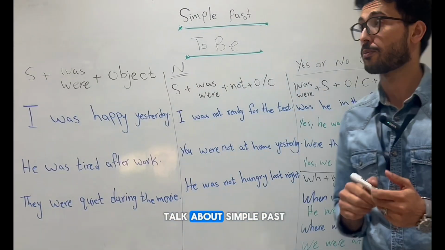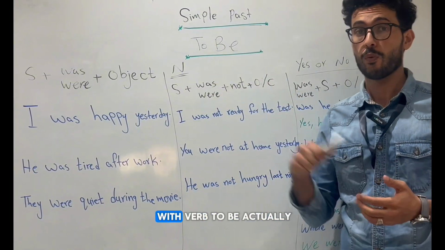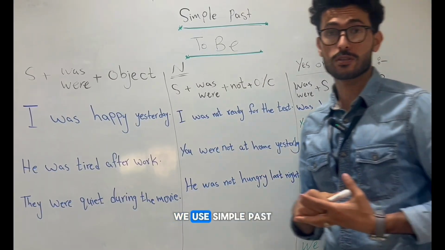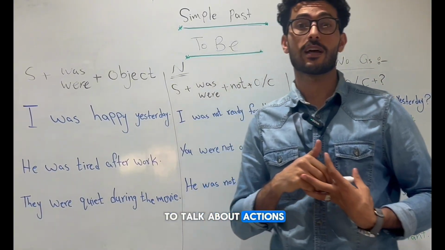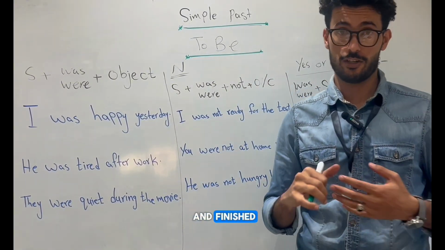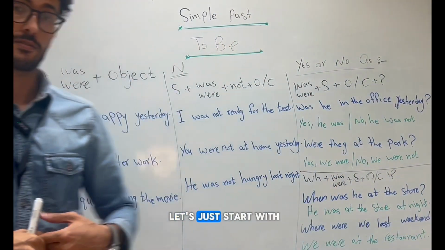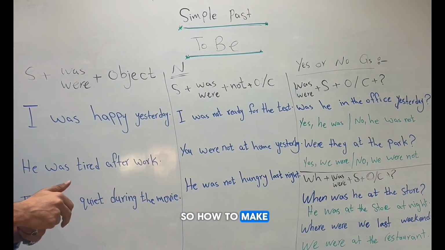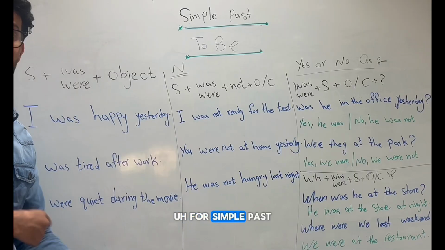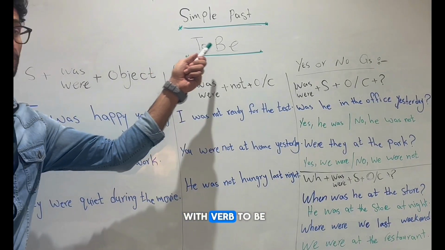Today we're going to talk about simple past with verb to be. Actually, we use simple past to talk about actions that happened in the past and finished. So first of all, let's start with how to make a sentence for simple past with verb to be.